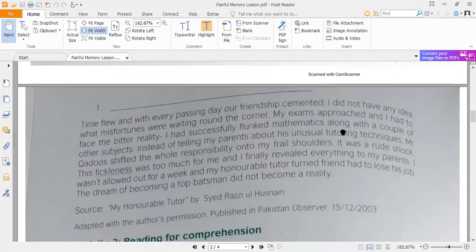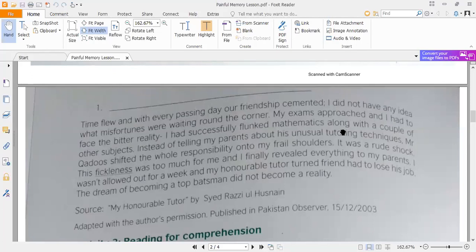Time flew, and with every passing day, our friendship cemented. Now, with the passage of time, slowly and gradually, the friendship of the teacher and the student became strong and cemented. I didn't have any idea what misfortunes were waiting around the corner. My exams approached, and I had to face the bitter reality. I had successfully flunked. Flunk means to be unsuccessful in any test. Mathematics, along with a couple of other subjects.